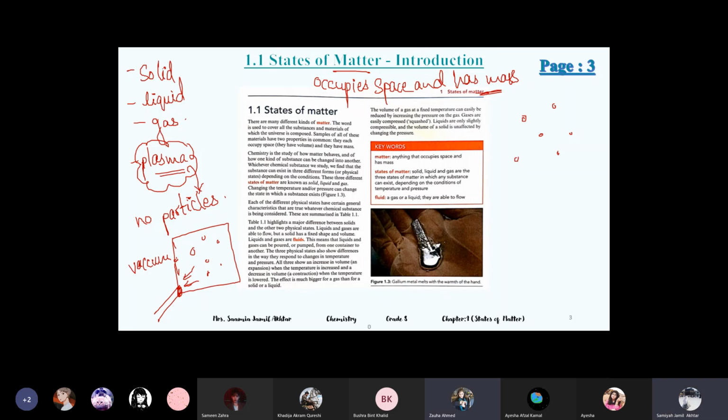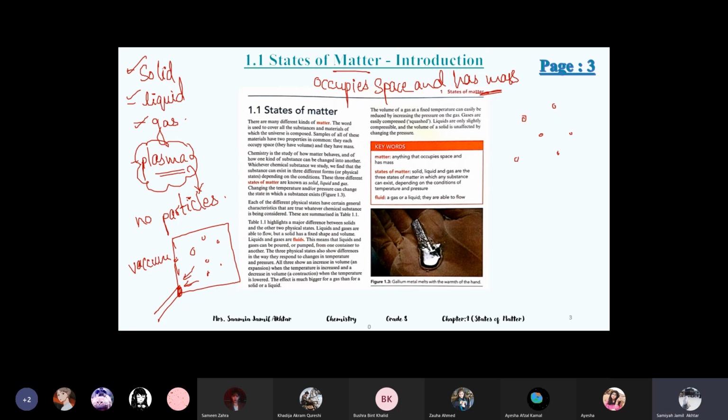We will study these three only, solid, liquid and gas, because they are present on the earth, and we have to study the particles, how they behave and what changes are caused in them. The atoms, elements, or molecules, all these things which we study in chemistry, are also either solid, liquid, gas or semi-solids, means they are states of matter, they contain particles. So we study all of them in chemistry.